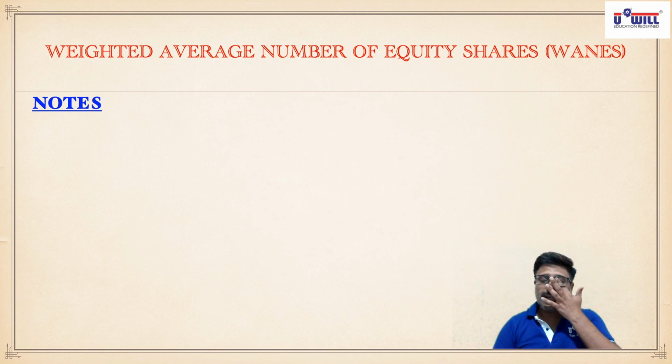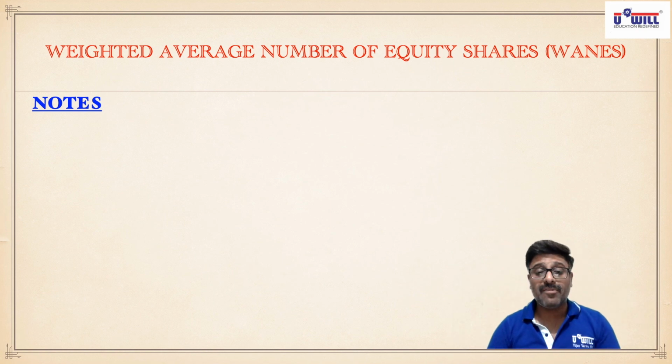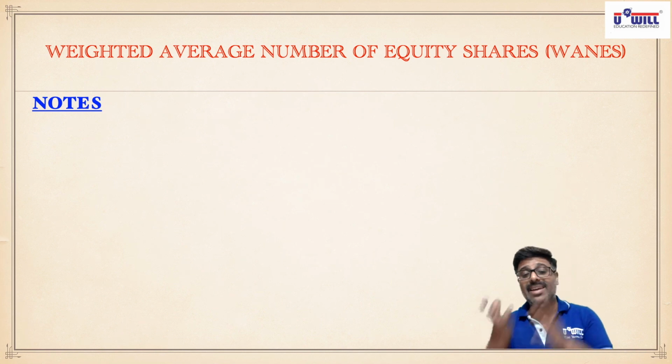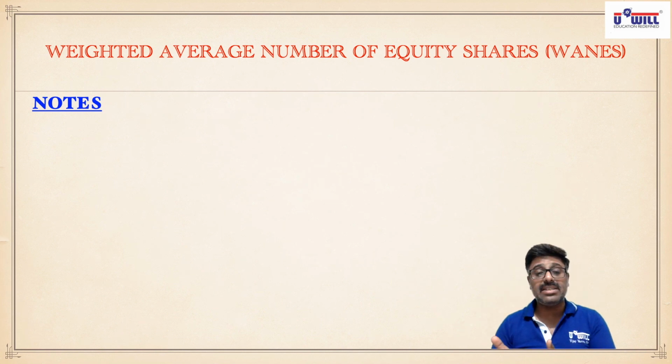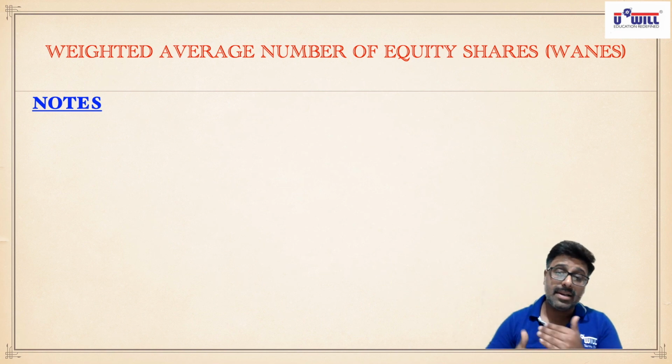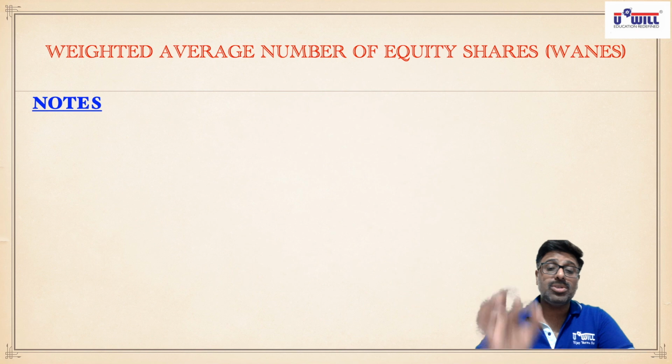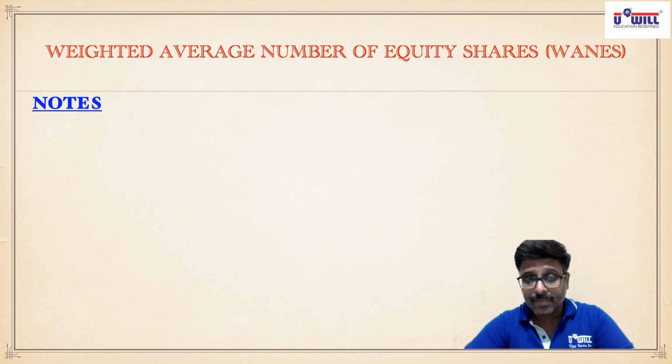Whatever shares are issued in the public for cash, earnings develop from those shares, because that money itself is invested in the business and the company starts earning profits from it. So every time a company issues shares in the public, its earnings are going to increase. Is it or not?